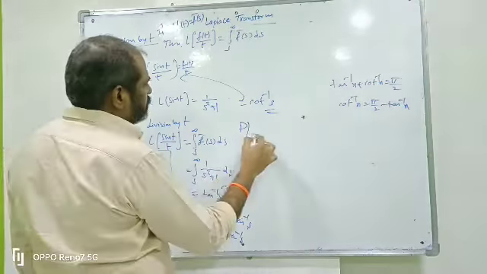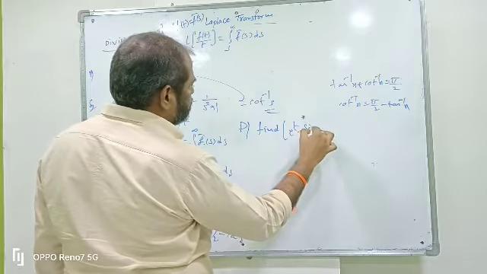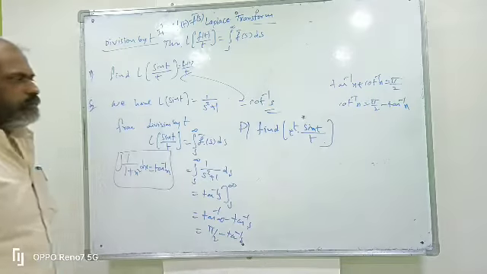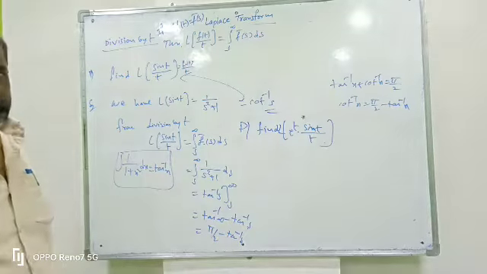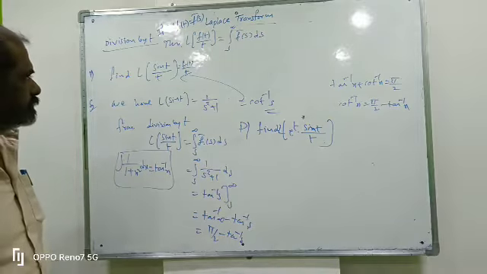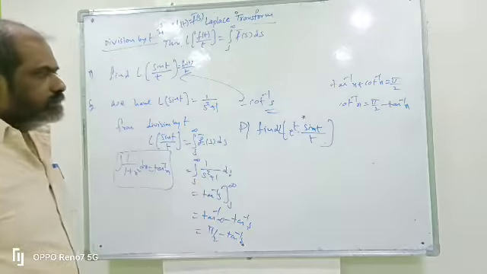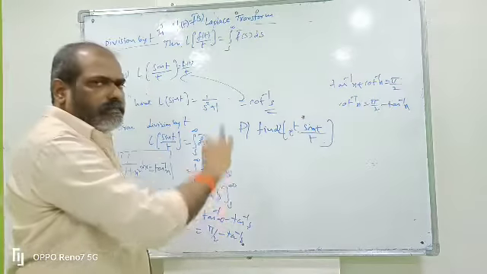First shifting property. He is asking to find L of e power t into sin t by t. Here division by t is there, and the first shifting theorem is also there. So first find the Laplace transform of f of t. Next apply the division by t. Next apply the first shifting theorem.